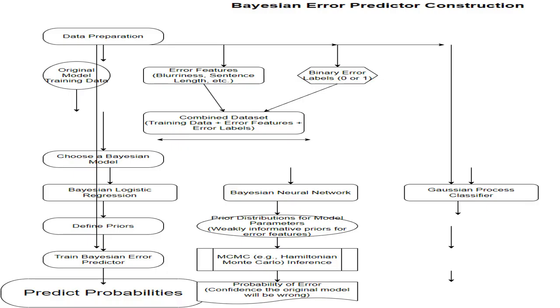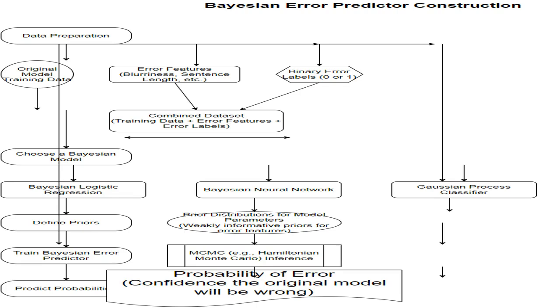The trained Bayesian error predictor estimates the probability that the original model will make an error on a given instance. The Bayesian error predictor outputs a probability indicating the confidence that the original model will err.